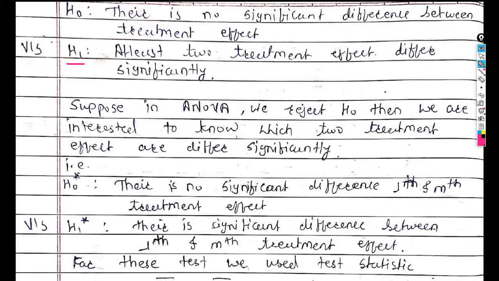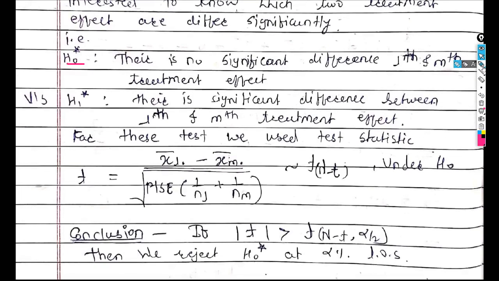So for that we write one hypothesis: H0 star is there is no significant difference between Lth and mth treatment effect, versus H1 star, there is a significant difference between Lth and mth treatment effect. So with the help of the ANOVA table, if we conclude that our null hypothesis is rejected, then we are interested to find which two treatments differ significantly.